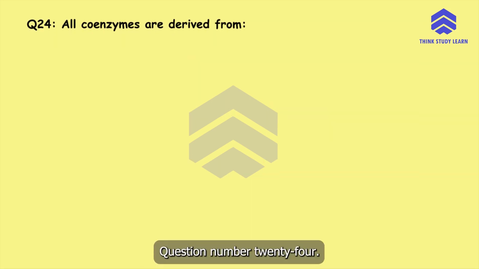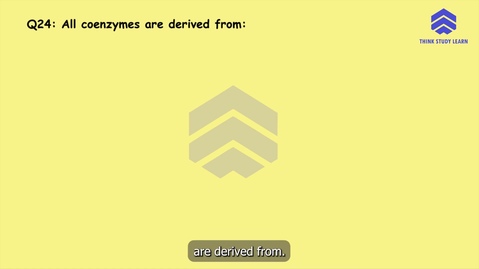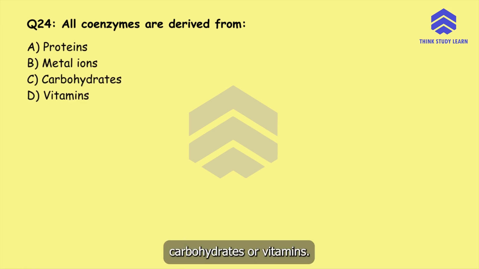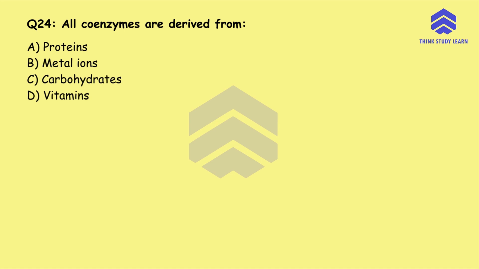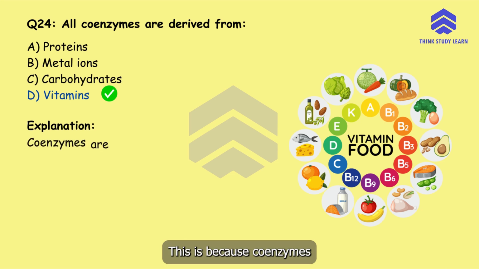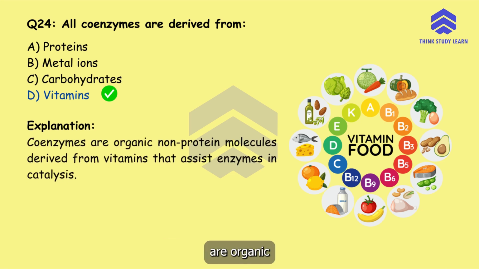Question number 24. All coenzymes are derived from proteins, metals, carbohydrates, or vitamins. The correct answer is option D, vitamins. This is because coenzymes are organic non-protein molecules derived from vitamins that assist enzymes in catalysis.